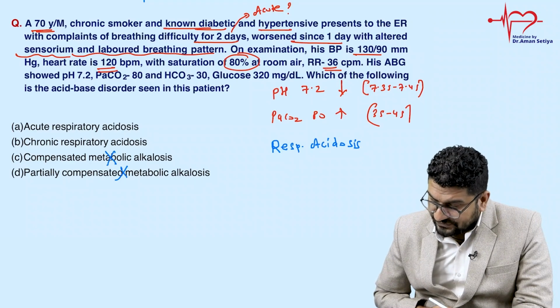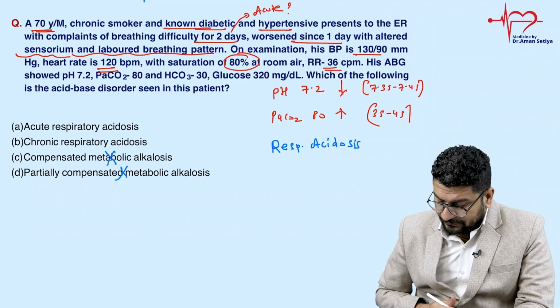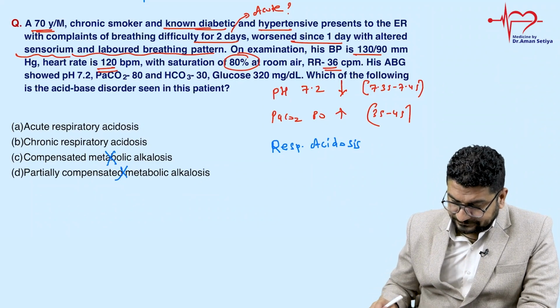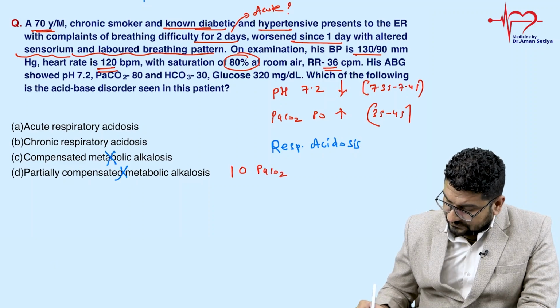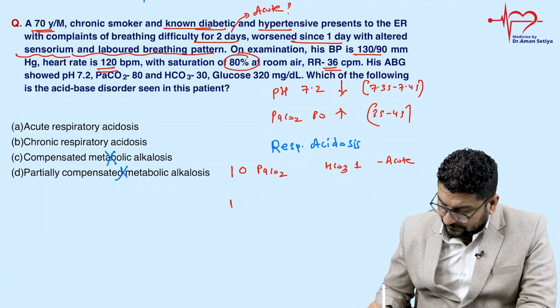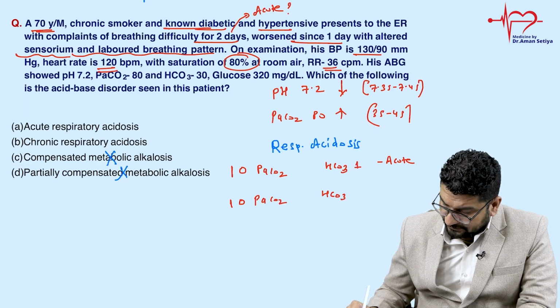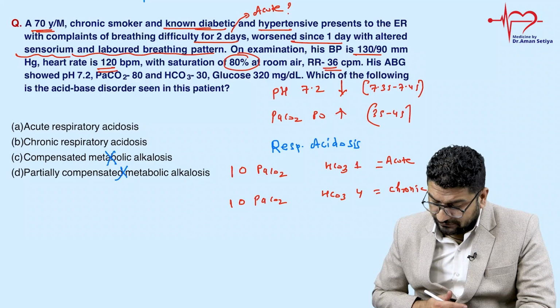Now we need to check in this question whether it is acute or chronic. That's why I was explaining the same thing to you. I told you that for every 10 increase in PaCO2, bicarbonate will increase by 1 when it's an acute process. So the ratio is 10:1. And in case of a chronic process, for every 10, bicarbonate will increase by 4. That is something which you have to remember, because here we need to apply this.